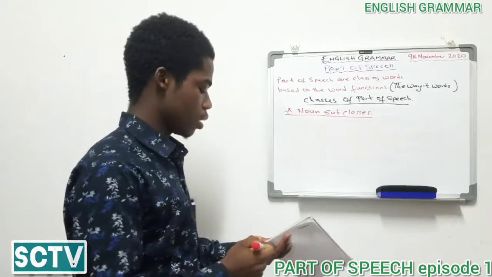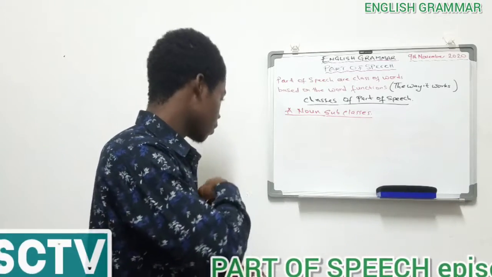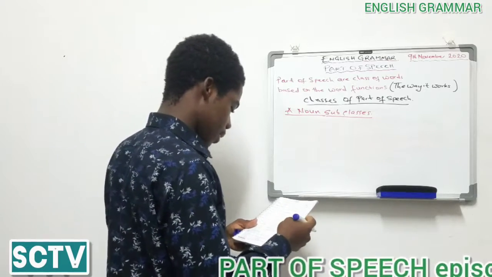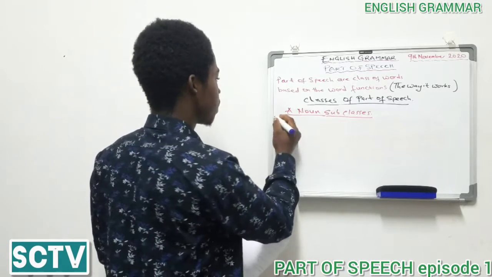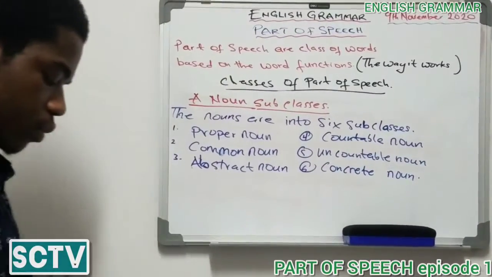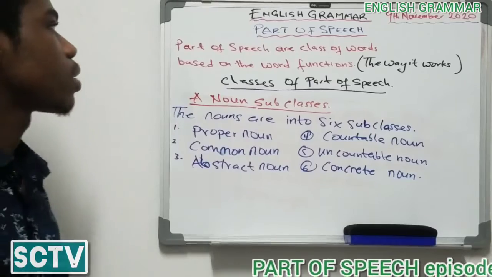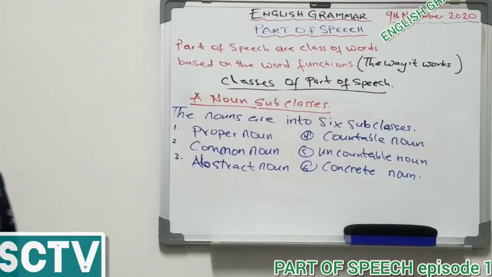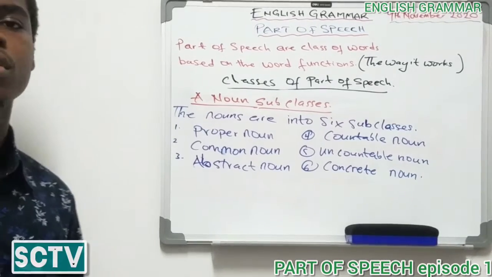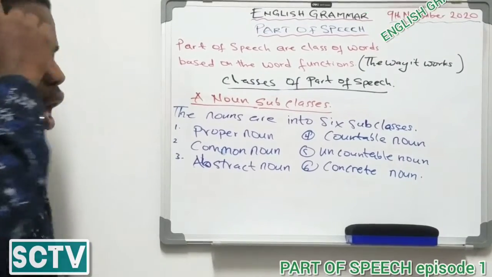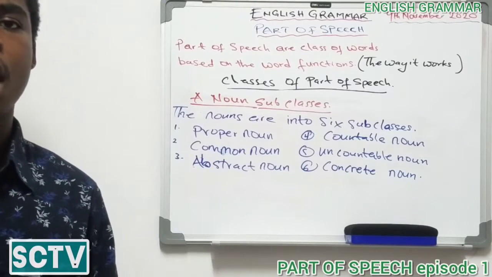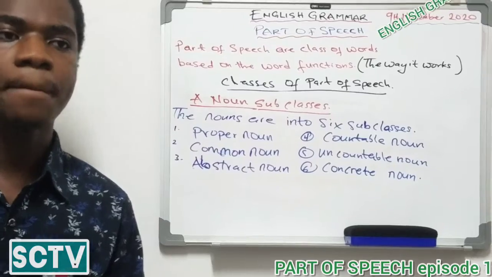Okay, the noun subclasses. There are 6. Now we're talking about parts of speech. We've given the 9 parts of speech, and then we decided to focus on the first one, noun. And from there we realized that a noun is a name of a person, a place, thing or idea.